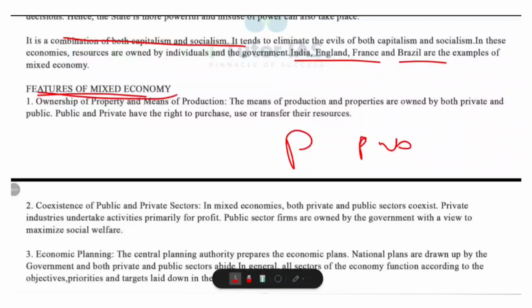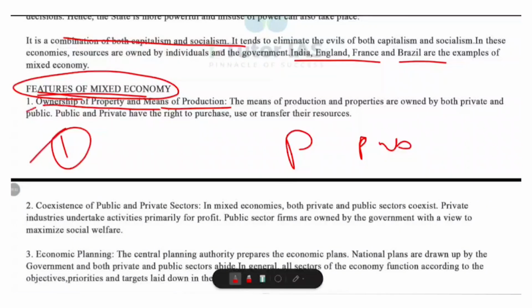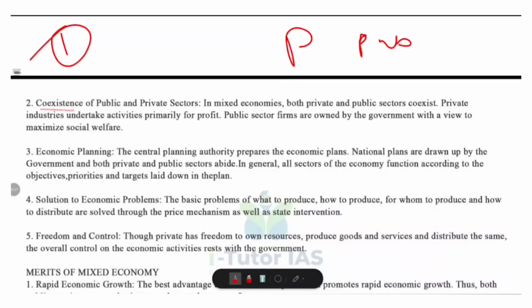Now let's look at the features of mixed economy. Ownership of property and means of production. So in a mixed economy, resources and means of production are owned by both private individuals and the government. Both public and private sectors have the right to purchase, use or transfer their resources, and this ensures a balance between efficiency and social welfare. So now we know the first feature of mixed economy, that is ownership of property and means of production, and the second one is coexistence of public and private sectors.